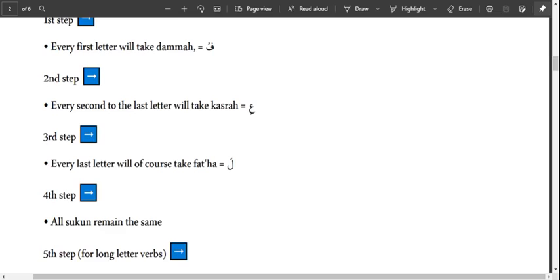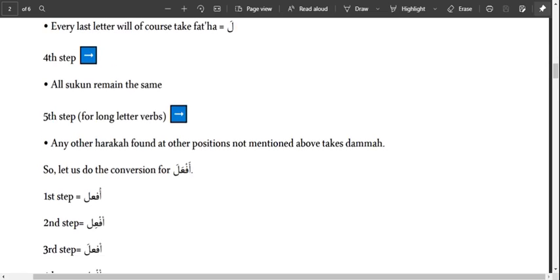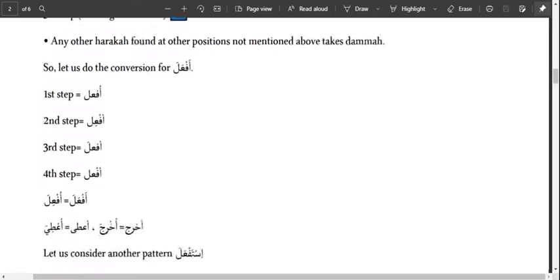Then the fourth step: all the sukun on all other parts of the verb will remain the same, while all other positions that have not been mentioned above will take damma. For example, let's take af'ala. Af'ala has an additional hamza with fa, ain, and lam. So the first letter, which is the hamza, will take damma. The ain will take kasra, and the lam will take fatha. That is the first rule. Then the fourth rule says all sukun remain the same, while the other positions take damma.